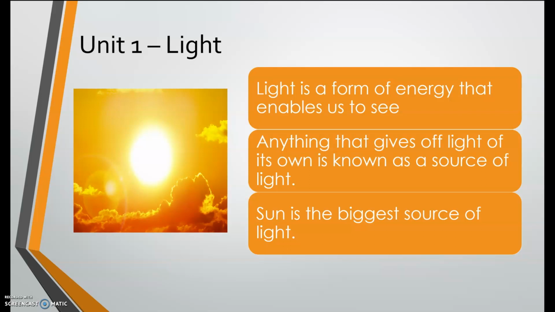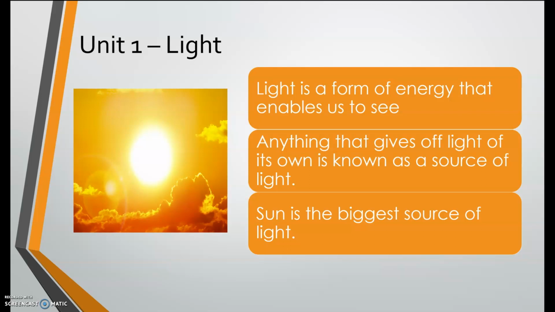Okay, let's move on to the second paragraph. Repeat after me. Anything that gives off light of its own is known as a source of light. Your turn. Very good. Okay, so it says anything that gives off light. The example here is the sun.